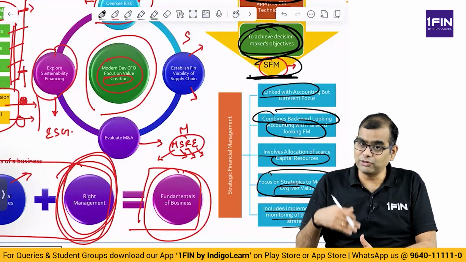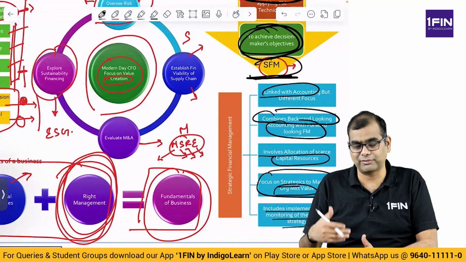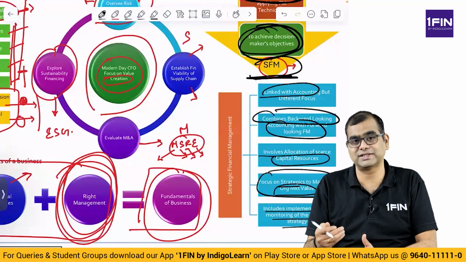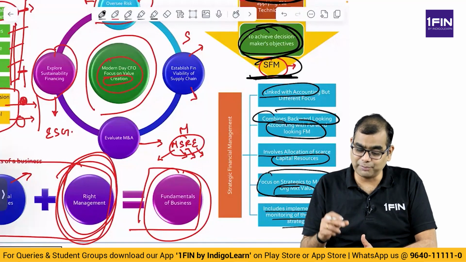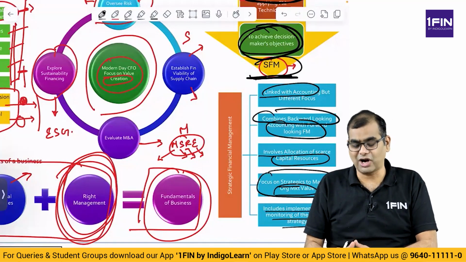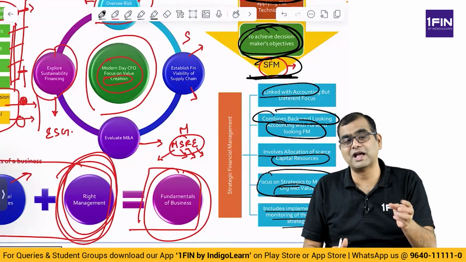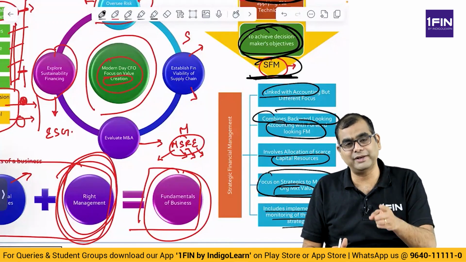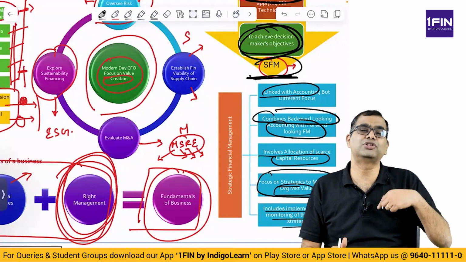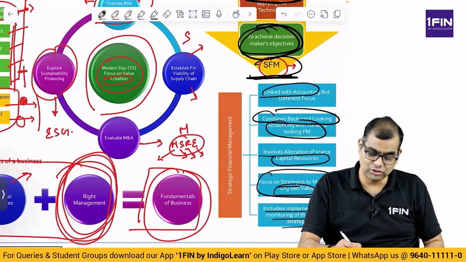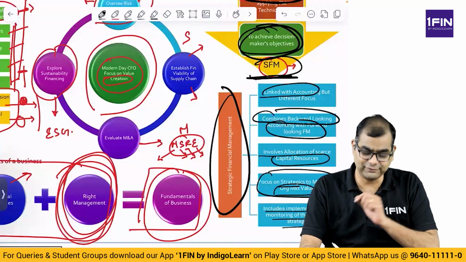After you deploy, you have to monitor the projects. You have to take the feedback from ground level, at the project level, understand what is happening. If required, take hard decisions and then ensure that the project succeeds very well. It is not just about making an investment decision, but the investment decision also involves continuous follow-up, feedback, modification and learnings, and then generating returns, using those returns to reinvest in something else. So this is what encompasses strategic financial management. Fair enough?